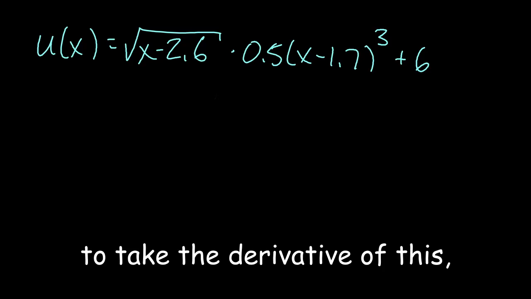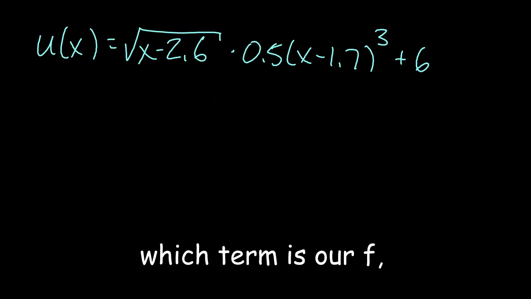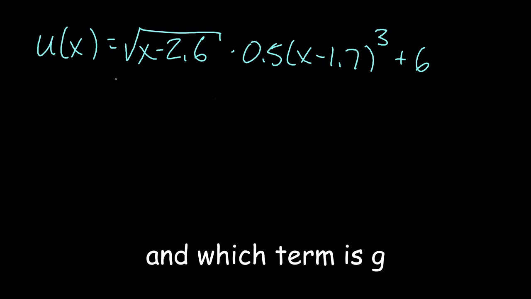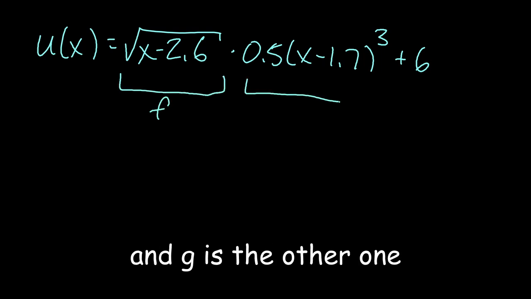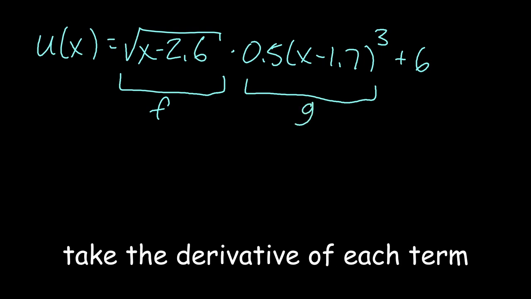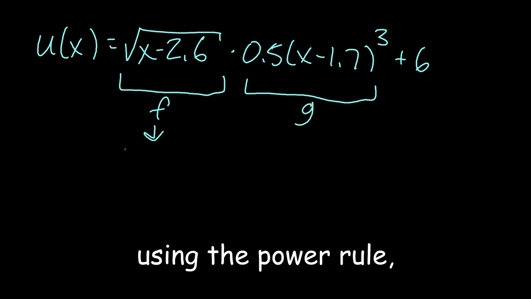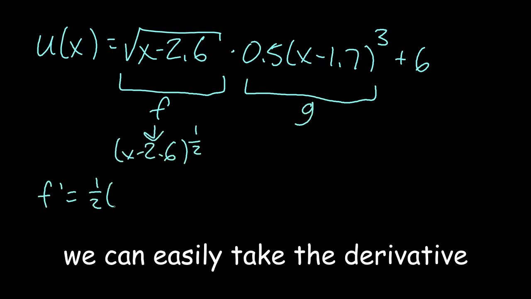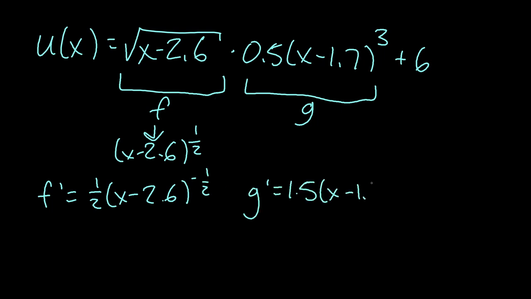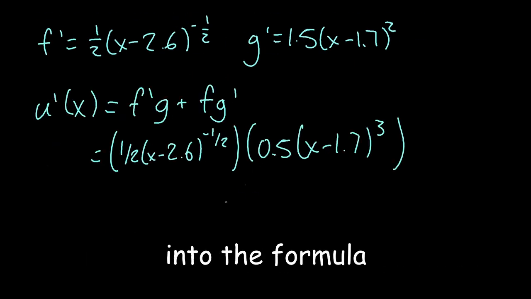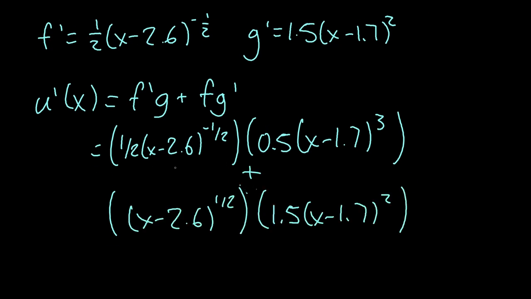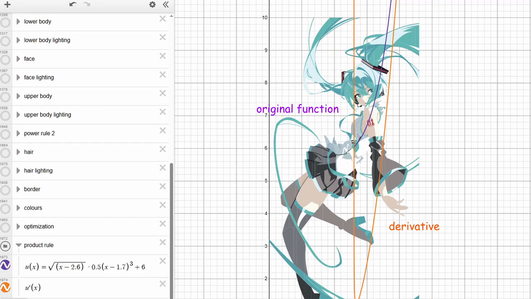To take the derivative of this, we first have to identify which term is our f and which term is g. F will be the root of x minus 2.6, and g is the other one. Now we have to take the derivative of each term. Using the power rule, we can easily take the derivative of both of these functions. Now we have f prime and g prime, and we can just plug all these terms into the formula. And that's our derivative. Here's what it looks like.